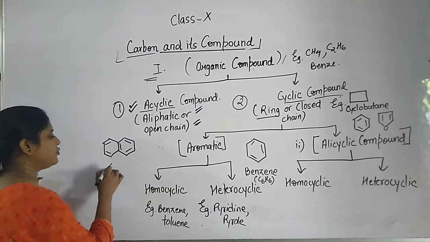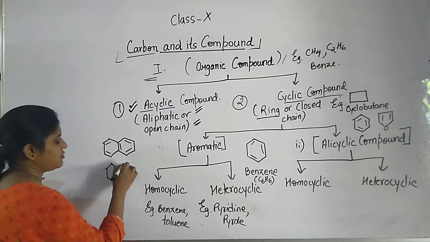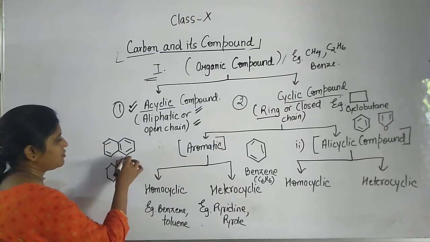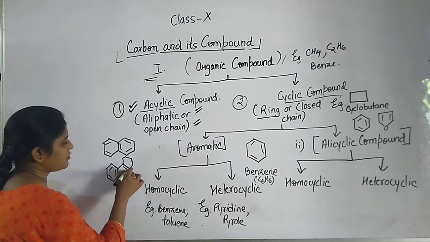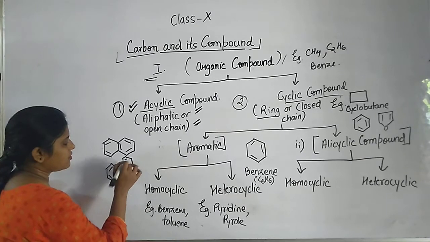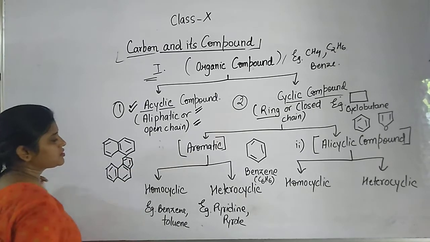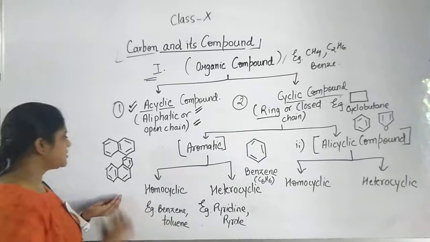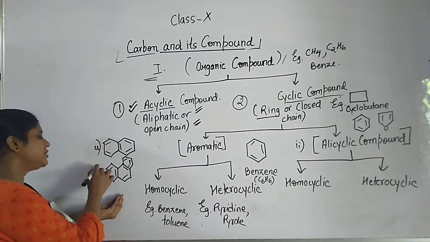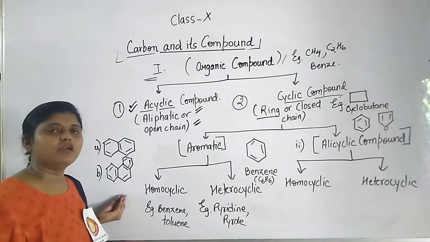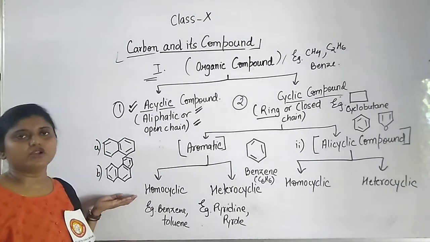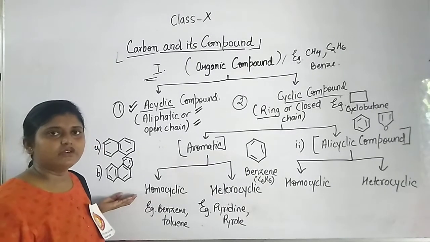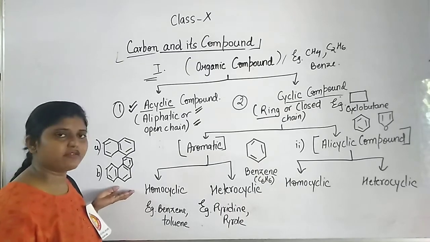Let me see one more example. Suppose there is one more compound. You can see here, this is compound A and this is compound B. If I ask you whether this compound is aromatic or not, you will say yes, this is aromatic. Why?